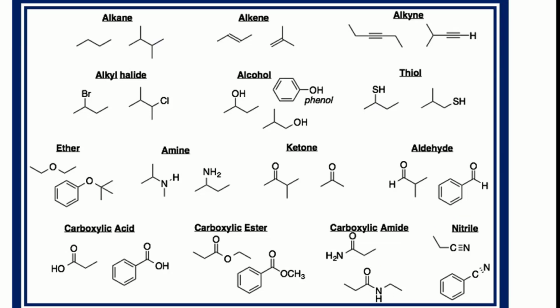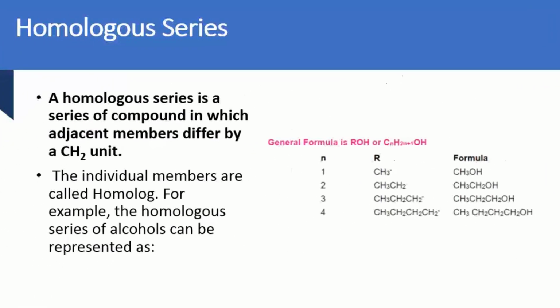Next, come to another topic, which is the homologous series. For example, alkanes: methane, ethane, propane, butane. Alkene series: ethene, propene, butene, pentene. Alkyne series: ethyne, propyne, butyne, pentyne. They form one series, and if you see the difference between two consecutive members, for example, methane and ethane, the difference is CH2.